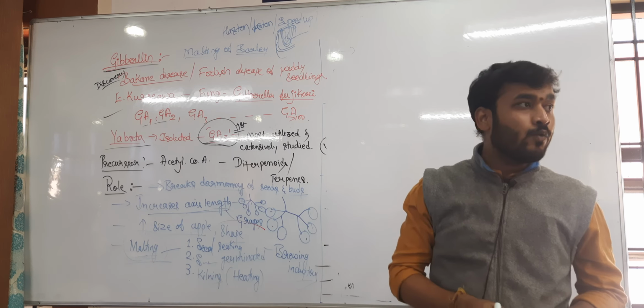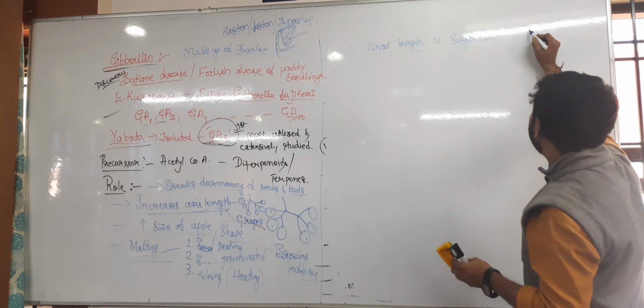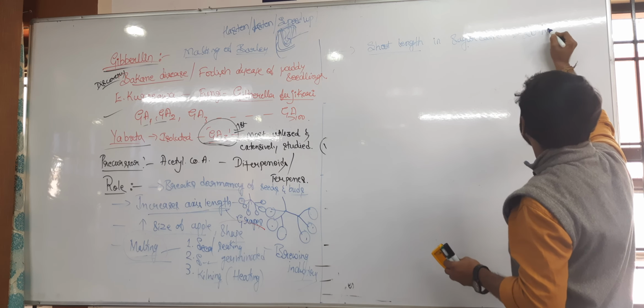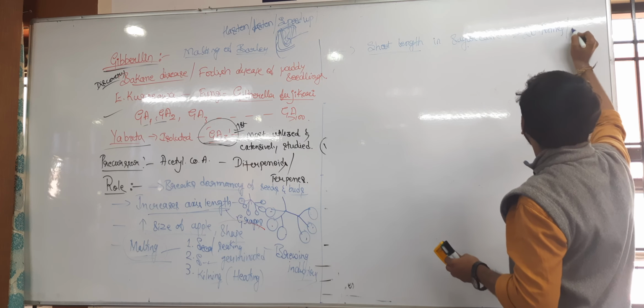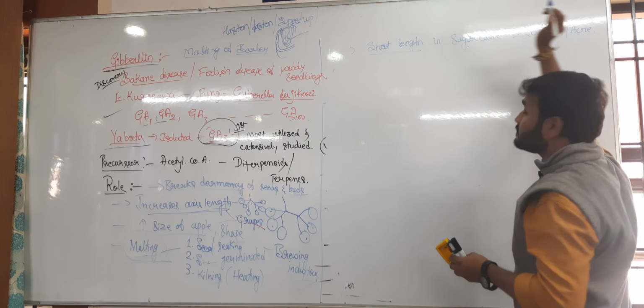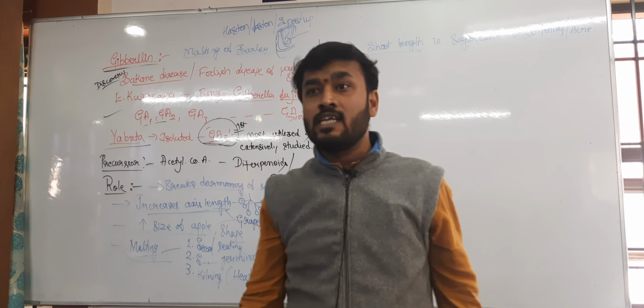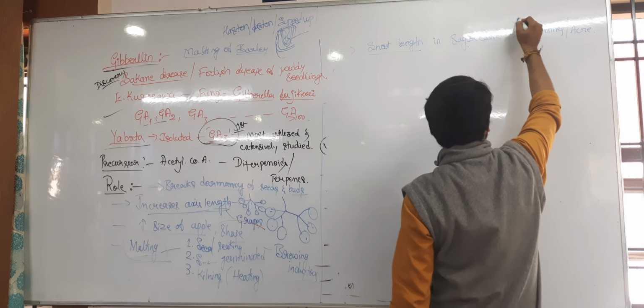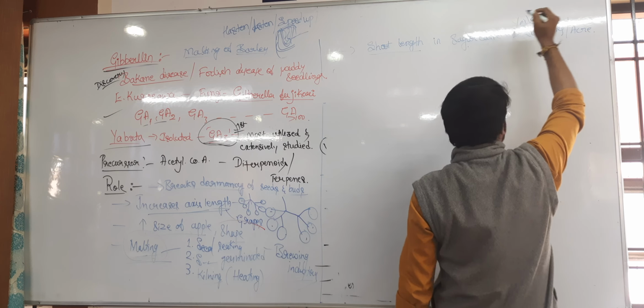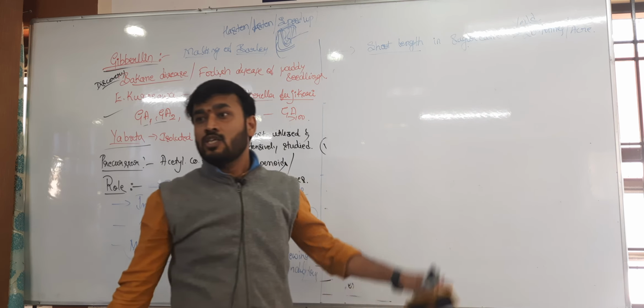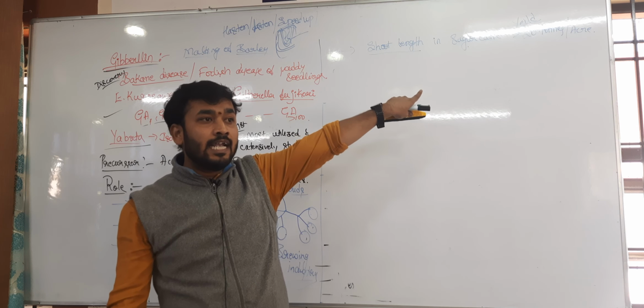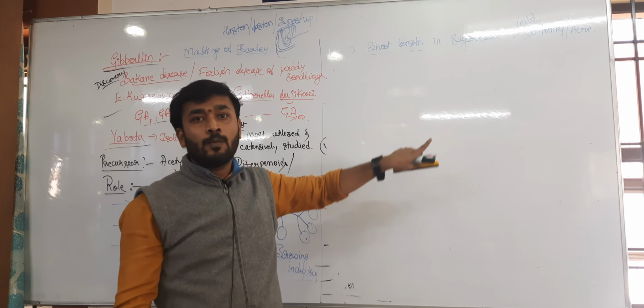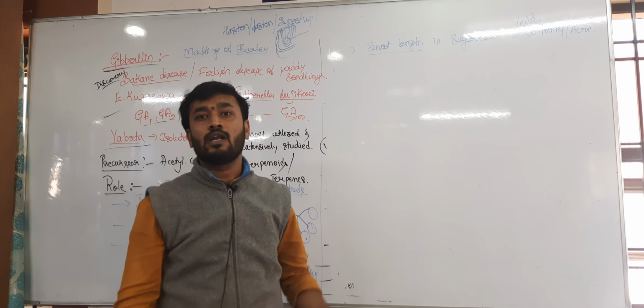Where its length is increased, more sugar is deposited. Hence per acre it increases the yield of sugar cane up to 20 tons. That is how the sugar yield is also increased by the application of gibberellin.